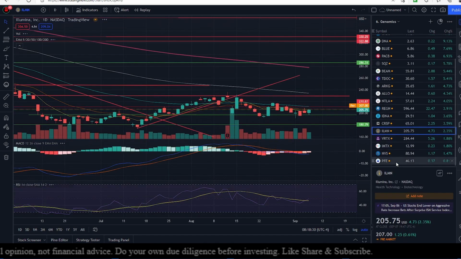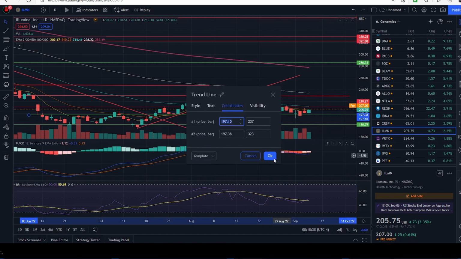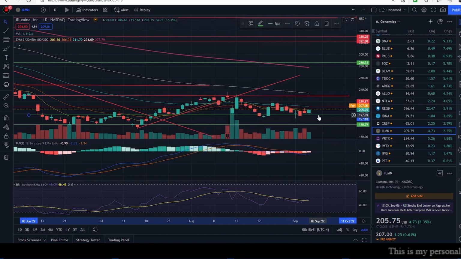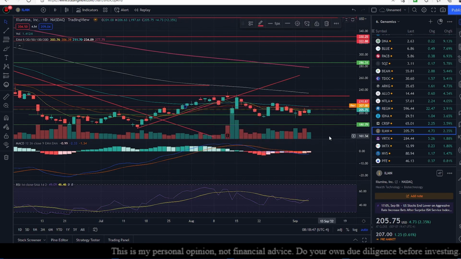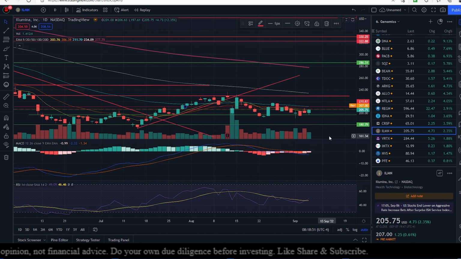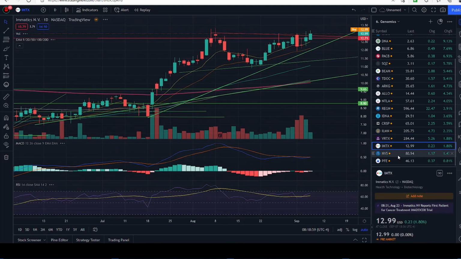Illumina was up yesterday 2.35%, and today again it's up 0.61%, and we have absolute support at 197.10, and the 9-day exponential moving average, and we have resistance at 210.87, which is the horizontal line of resistance, and the 50-day exponential moving average is merging into it, so it's a very strong resistance. Looking at the momentum, I think there's going to be a positive movement for Illumina today.